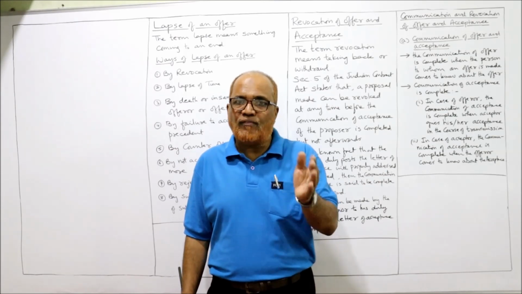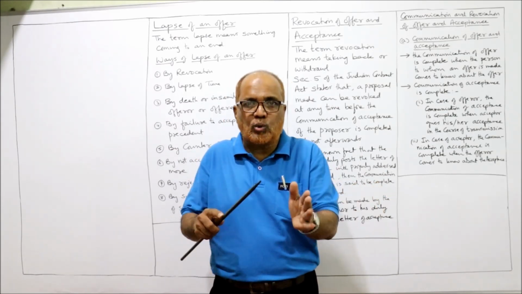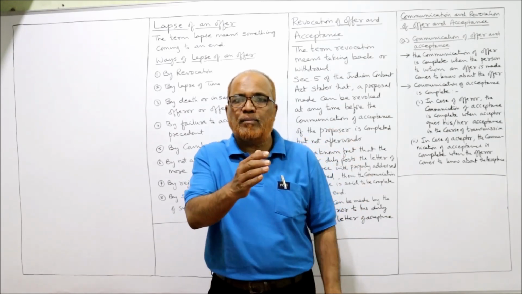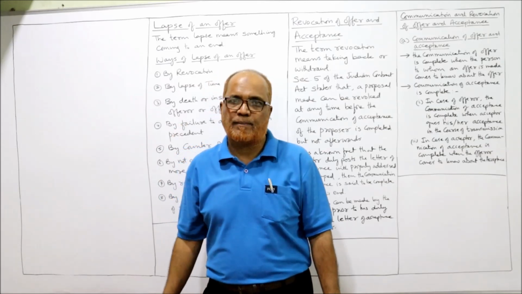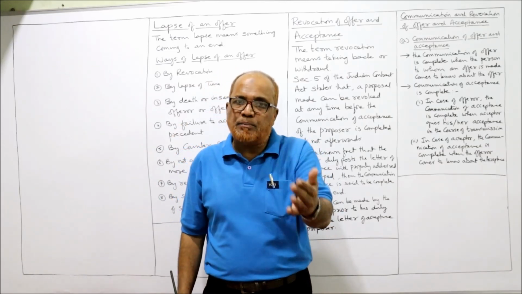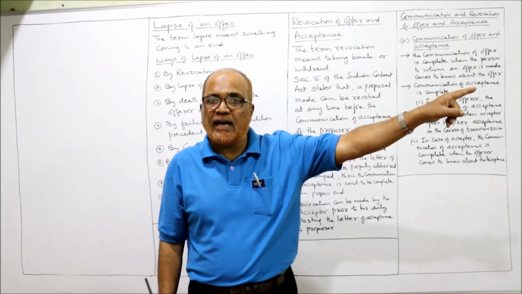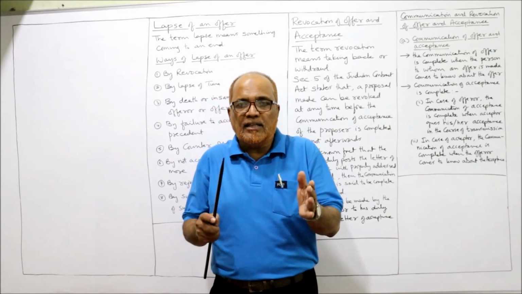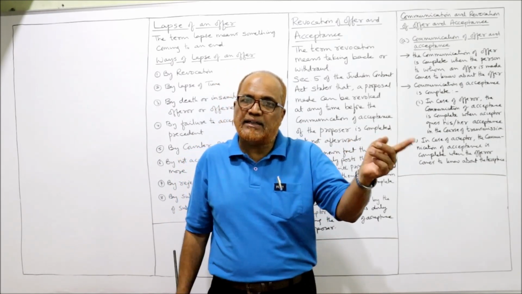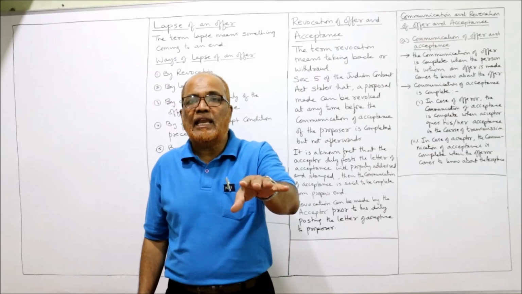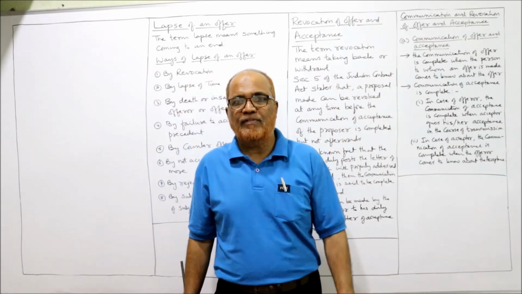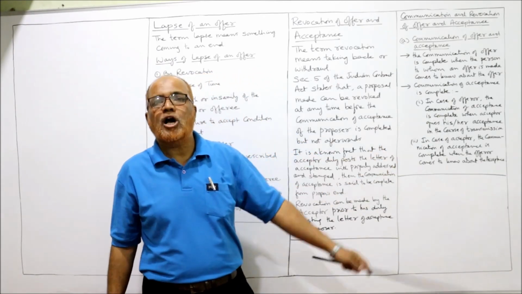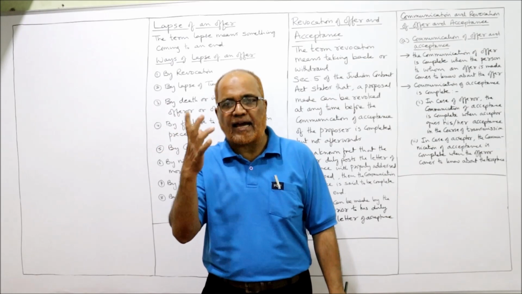So communication of offer and communication of acceptance are two different things. First, communication of offer is completed when the information reaches the offeree's place. Then communication of acceptance is completed as against the proposer when the letter is put into the post. And the communication of acceptance is completed against the offeree when the letter of acceptance reaches the proposer. This is the rule regarding communication of offer and acceptance.